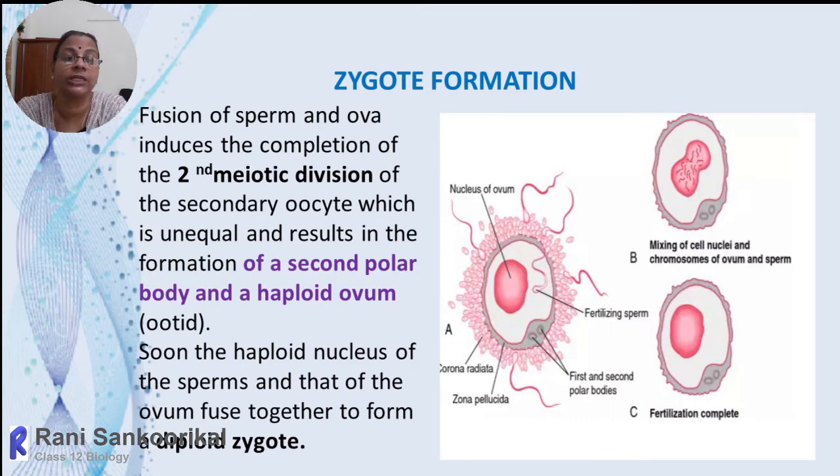The completion of the second meiosis takes place at the time of fertilization. Soon the nucleus of the sperm and the ovum fuse together and transform into a zygote.